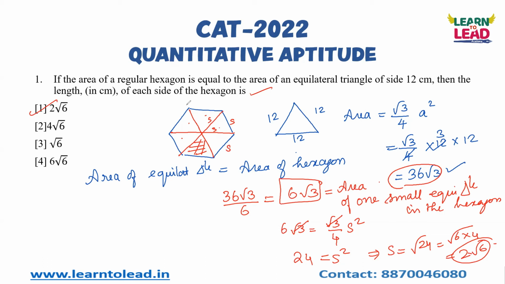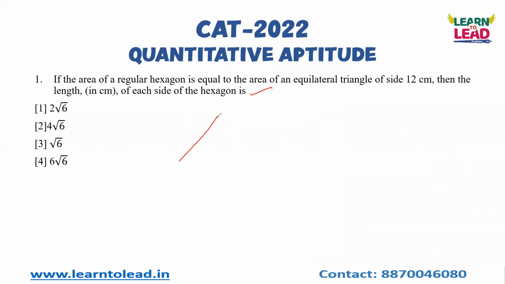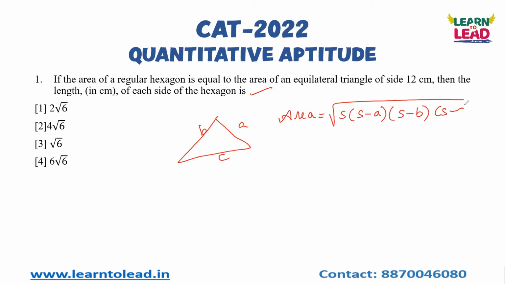And first, you should know the formulas for the area of an equilateral triangle, an isosceles triangle, and a scalene triangle. What is a scalene triangle? A scalene triangle is nothing but one with 3 different sides. Here the area is equal to the square root of s into s minus a into s minus b into s minus c, where s stands for the semi-perimeter. You know that s is equal to a plus b plus c by 2, and a, b, c are the sides.